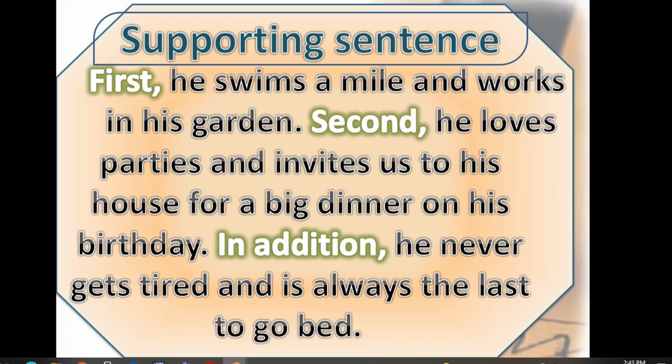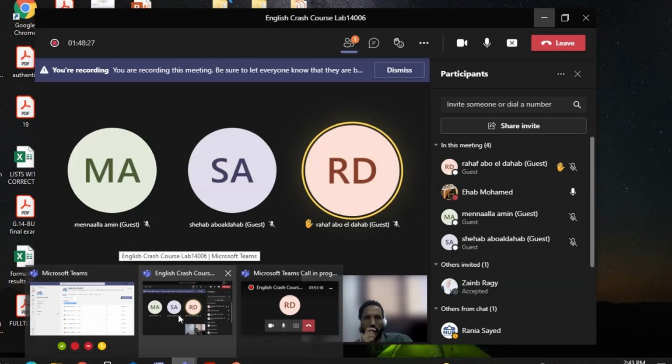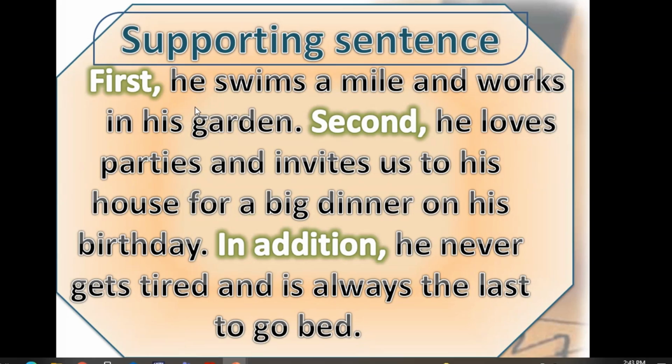Look at how many supporting sentences? Who knows? How many supporting sentences? Three. Good job. So what was the first? What comes after the word first is the first supporting sentence. First, he swims a mile and works in his garden is the first supporting sentence. The second supporting sentence, Rahaf.